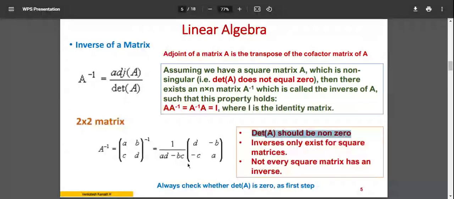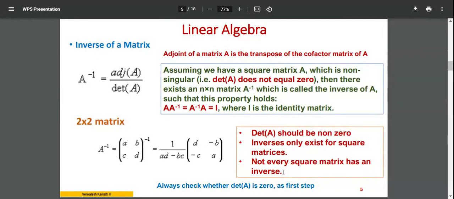Now, the determinant of A should be non-zero in this case, because if the denominator is 0, you will get infinite solutions. Then, inverse only exists for a square matrix. This is another important rule. Square matrix means 2 by 2, 3 by 3, or 4 by 4, and it goes on. If you have any other M by N matrix, like 2 by 3 or 3 by 4, such a matrix doesn't have an inverse.